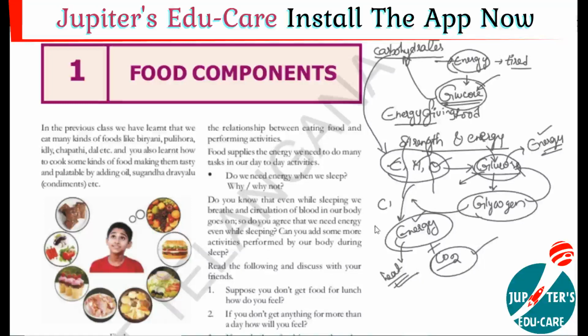Carbon dioxide, heat and energy. That's why while doing exercises or any hard work, you can feel some heat produced from your body. At the same time, your rate of breathing, your respiration rate, also increases, so you expel more carbon dioxide.